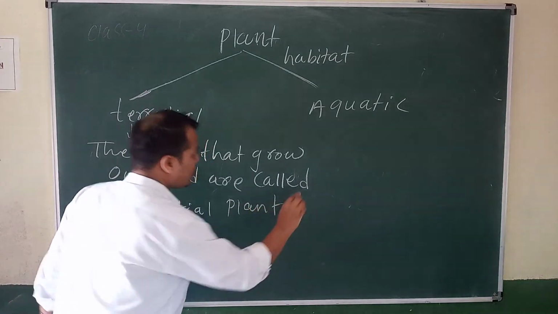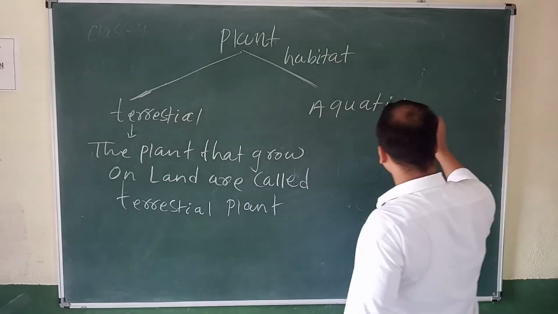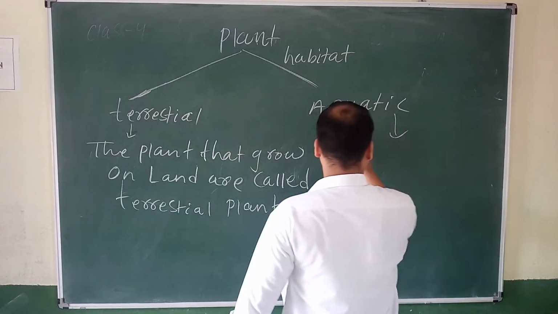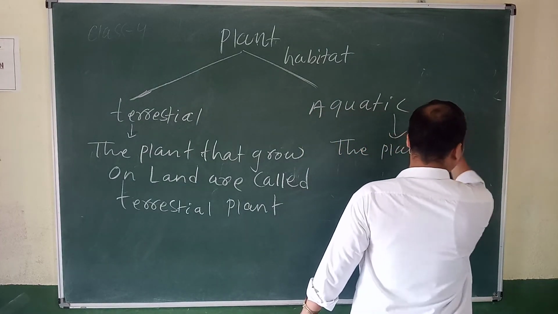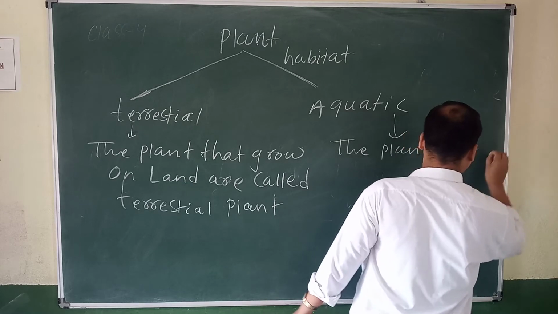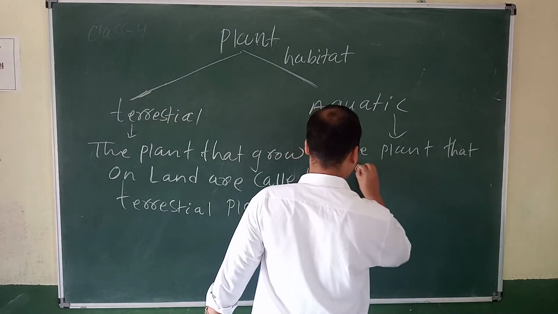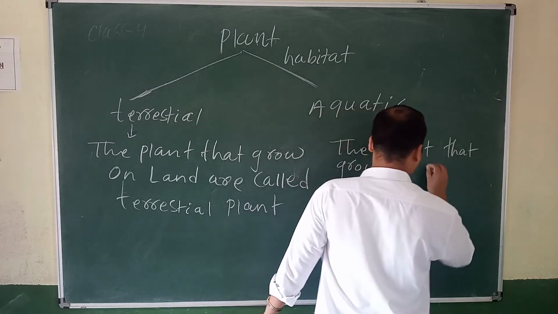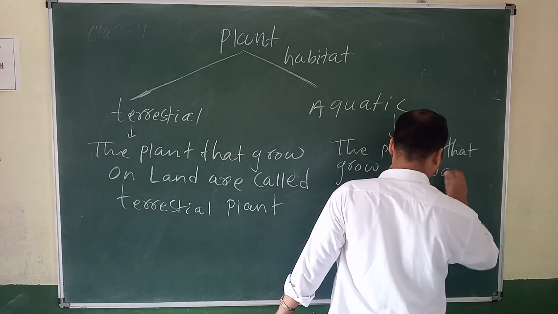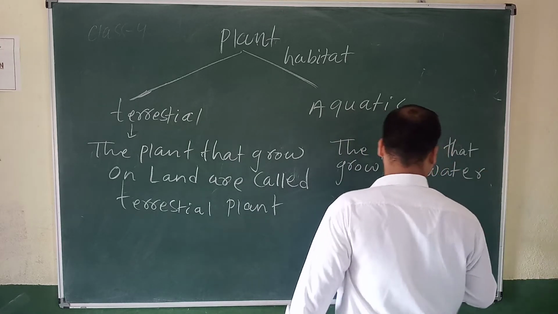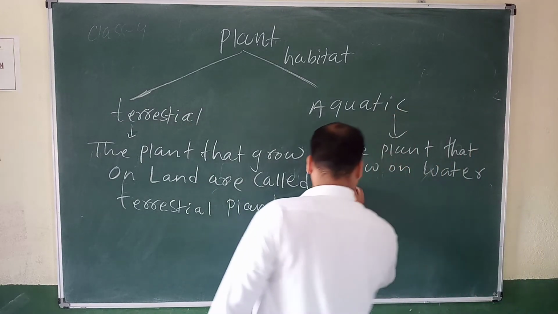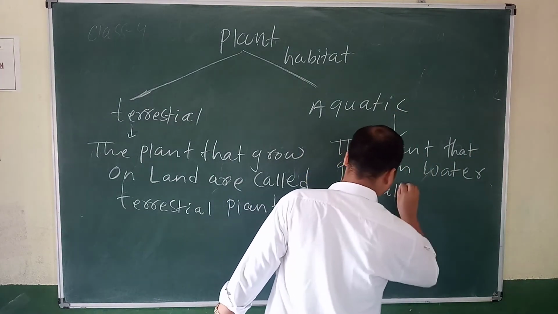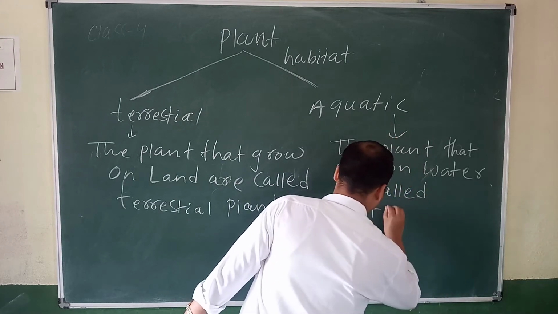The plant that grows on water is called aquatic.